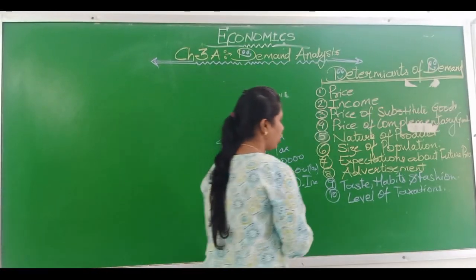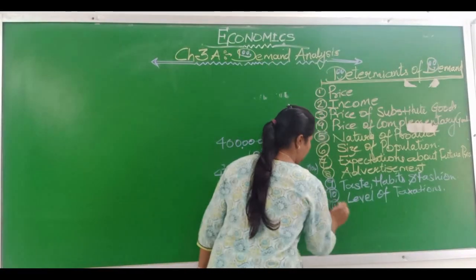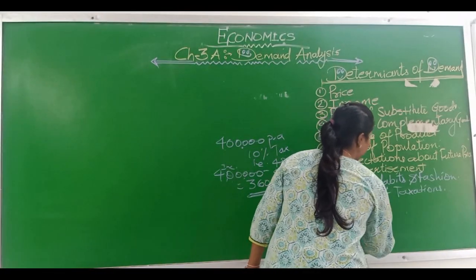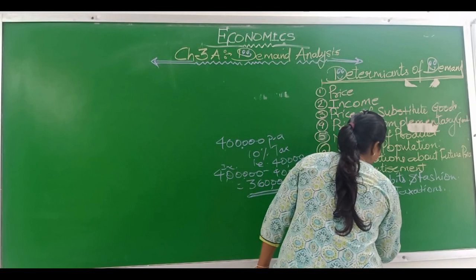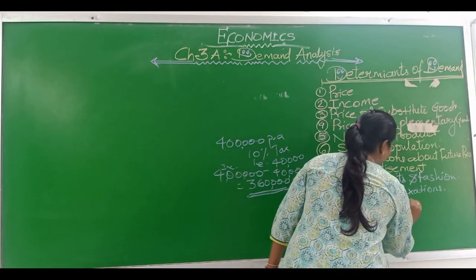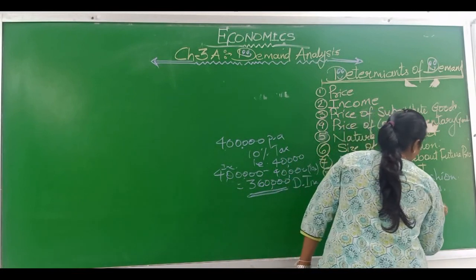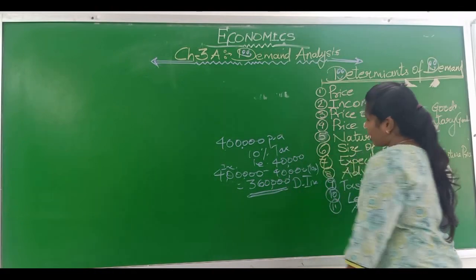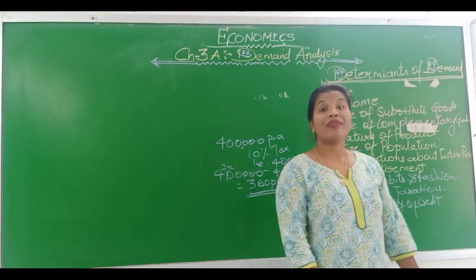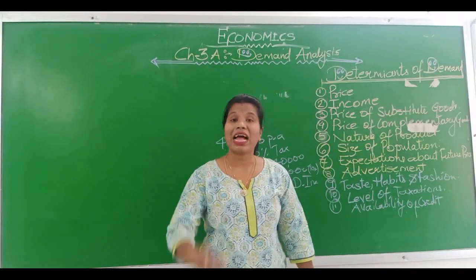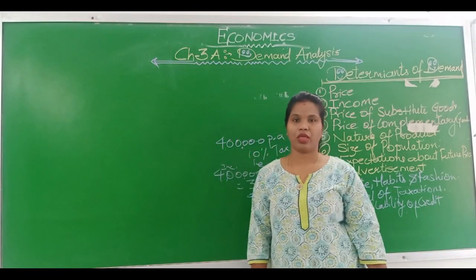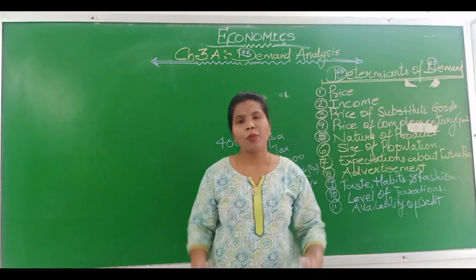Then, availability of credit. If credit is available at a cheap rate, then people will demand more.